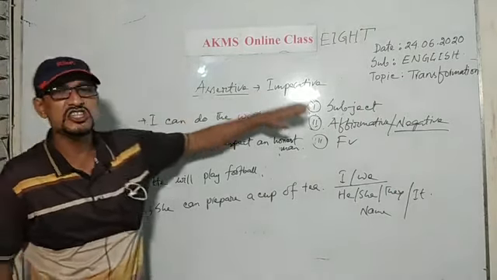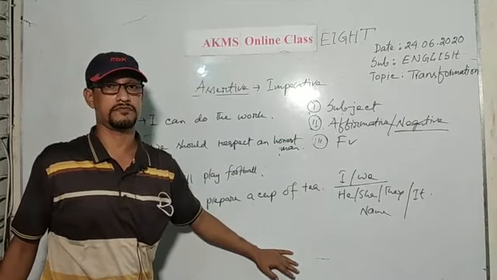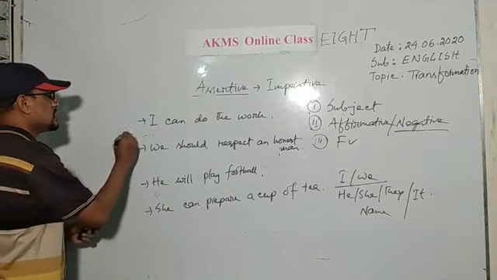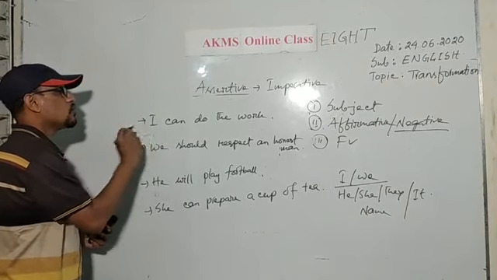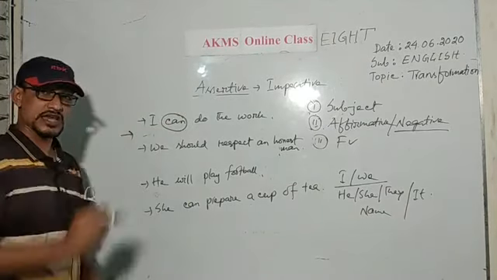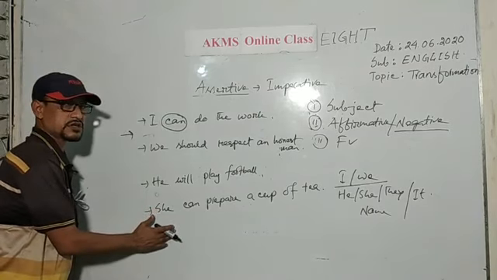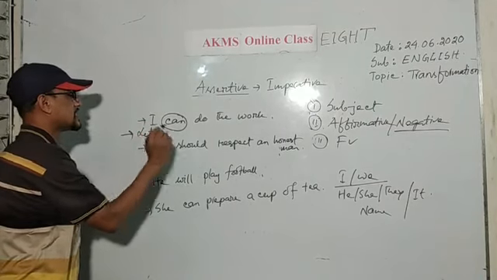And each and every imperative sentence starts with a verb. Here, whenever this sentence is asked to transform, then I will erase. I can erase only the auxiliary verb. Yes, each and every imperative sentence starts with a verb, and if the subject is first person or third person, then I will use let as the verb.